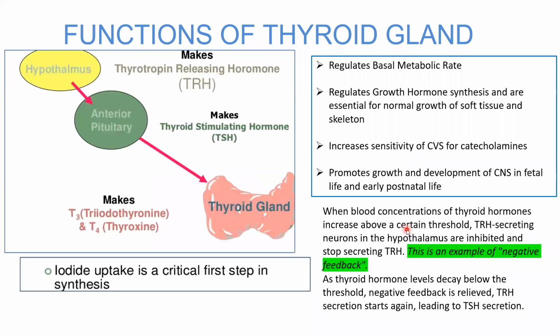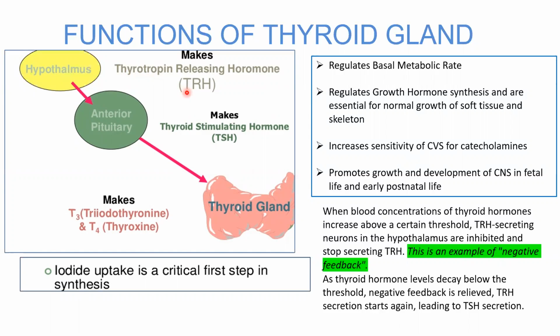We will discuss the applied anatomy of the thyroid gland. Before discussing the diseases related to the thyroid gland, we must know the functions and control over the thyroid gland. The thyroid gland secretes the hormones triiodothyronine and thyroxine, and iodide uptake is a critical step in the synthesis of the thyroid hormones. The thyroid gland is under the control of thyroid stimulating hormone from the anterior pituitary, which is again controlled by the hypothalamus by thyrotropin releasing hormone.